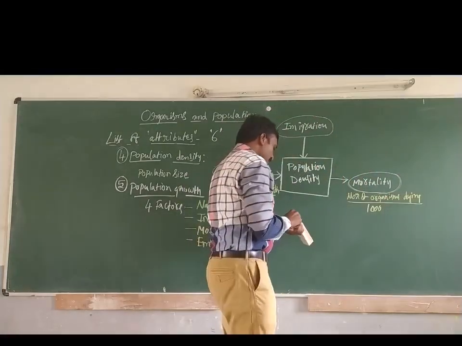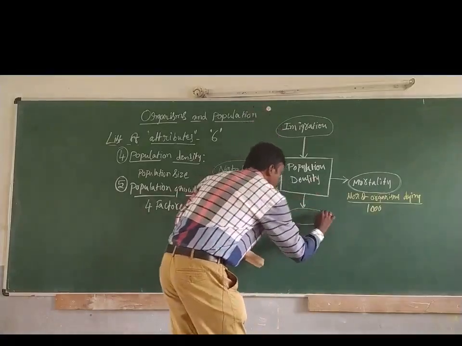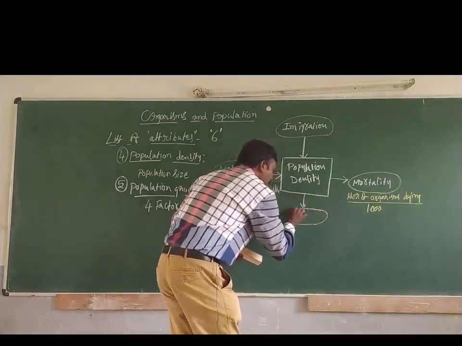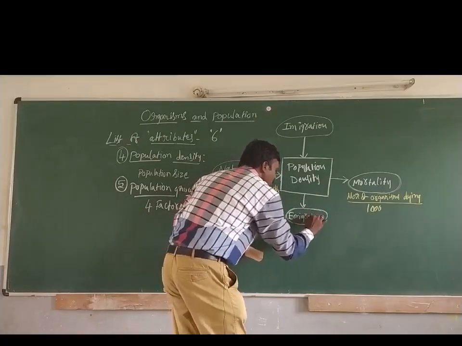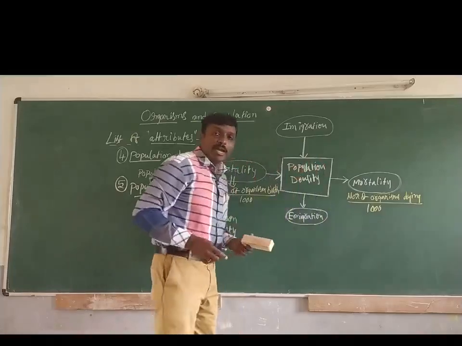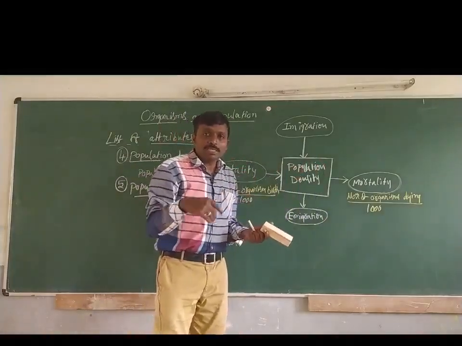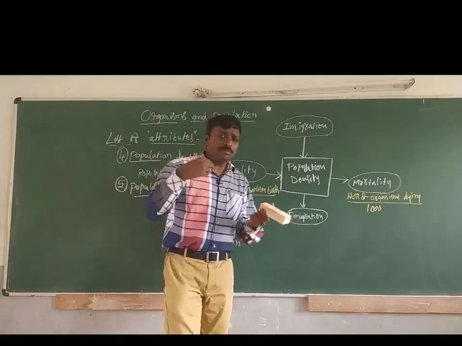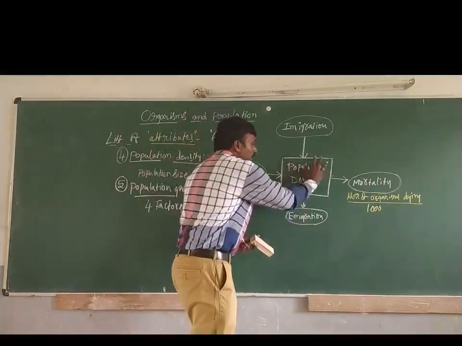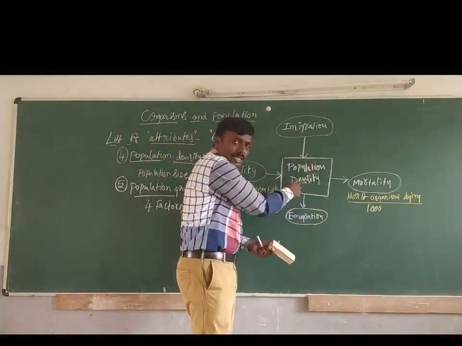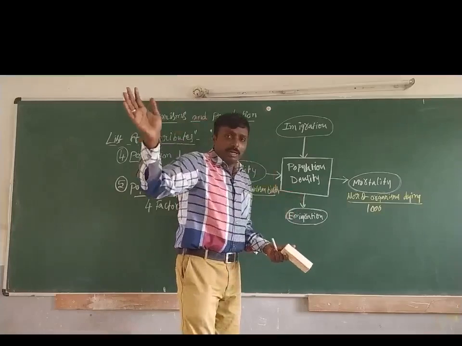Then another removal factor. What is the other removal factor here? Emigration. Emigration is the shifting of organisms due to various reasons. Whatever organisms are present in this population will be moving away to some other areas.